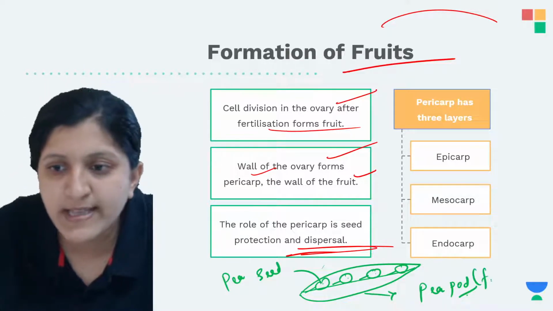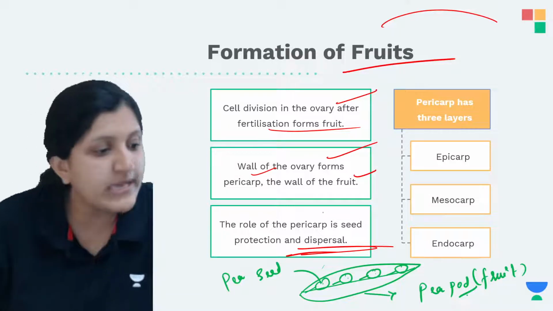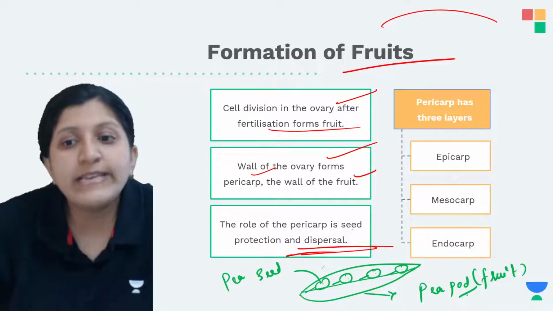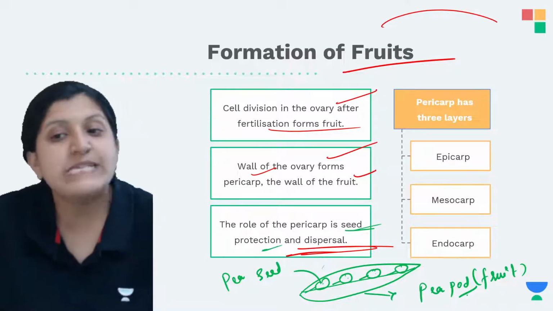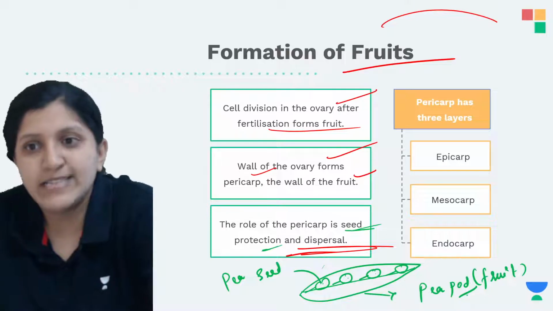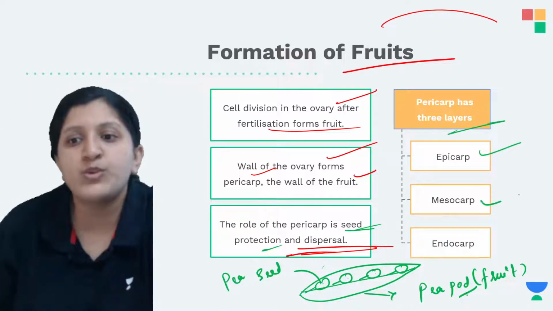So pea pod is nothing but a fruit. So now you know what exactly the pericarp is doing. It is protecting the seed, and also when it opens, you can see seed dispersal there. The pericarp has three layers: the epicarp, the mesocarp, and the endocarp.